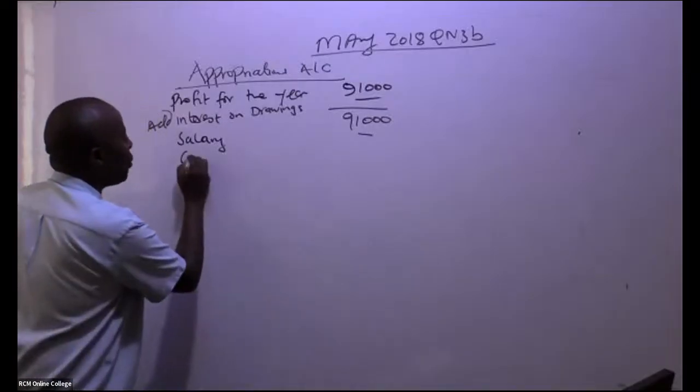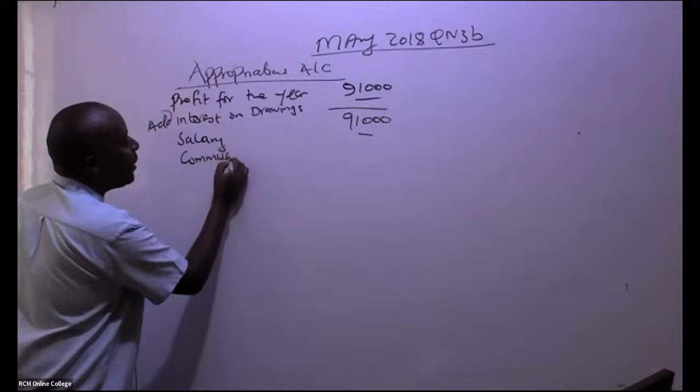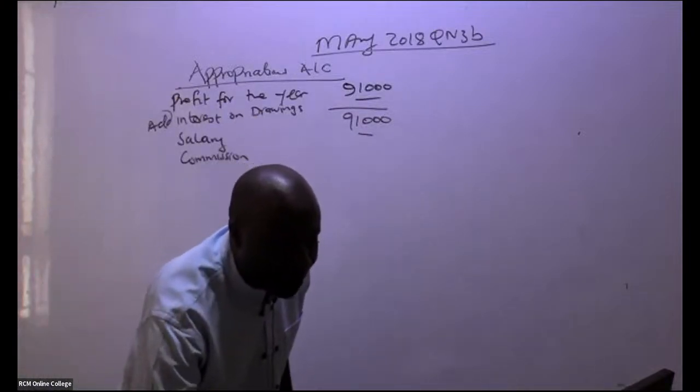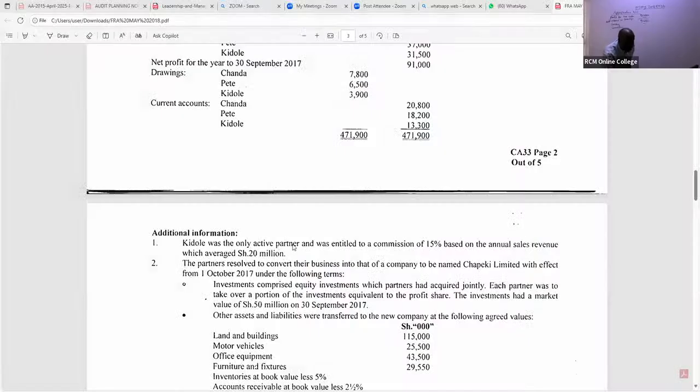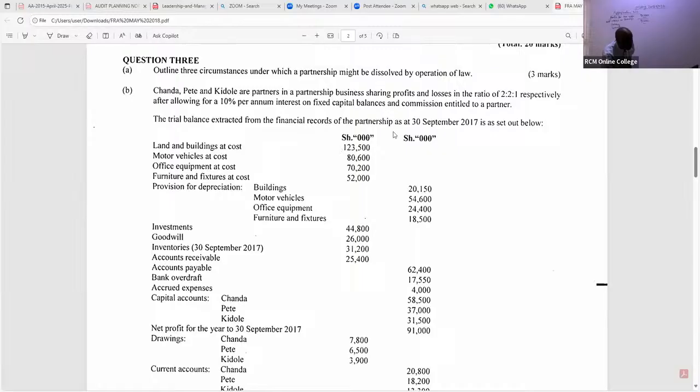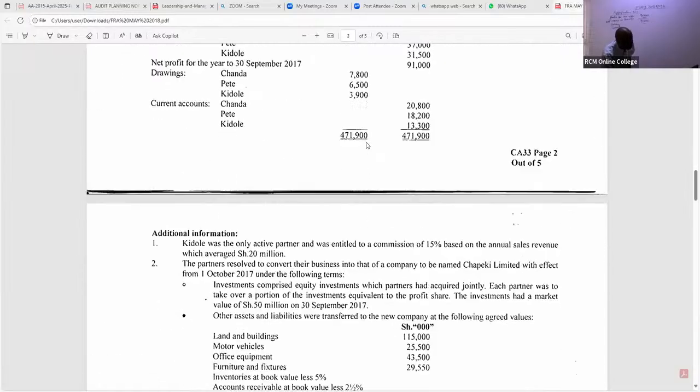We come to commission. Ladies and gentlemen, there is one person who is getting commission. If you read it here, there is one person getting some commission. We are told here that TL was the only active partner and was entitled to 15% based on the annual sales revenue, which is 20 million. But remember, our trial balance is in shillings thousands, so you must cut those zeros.